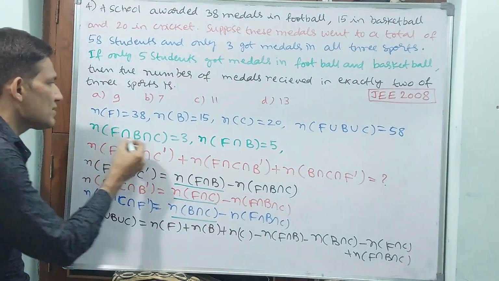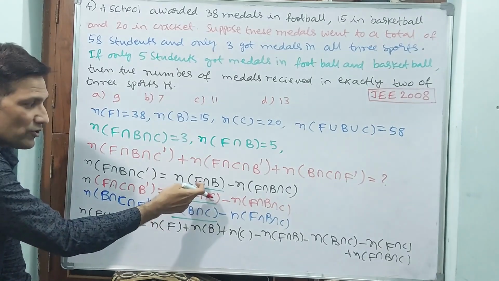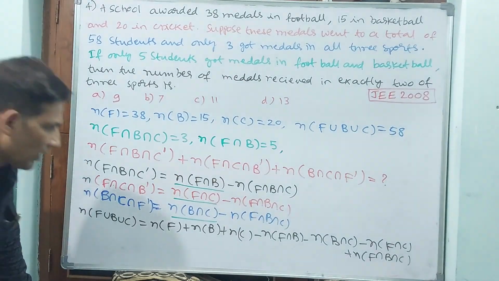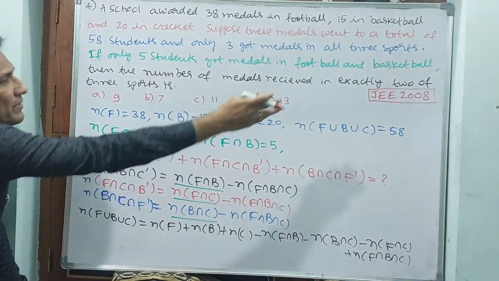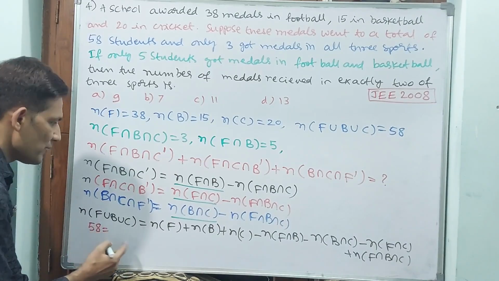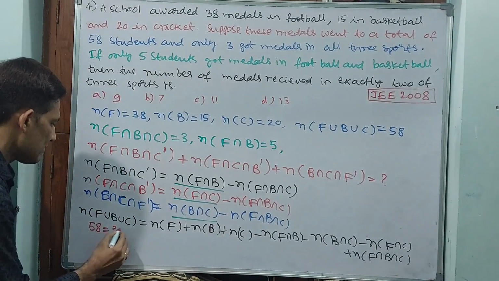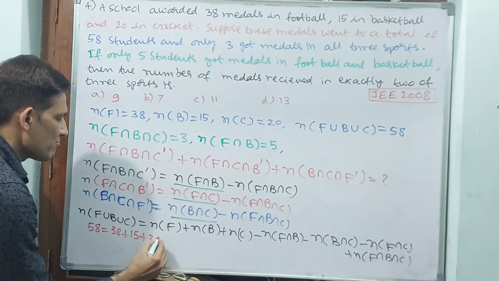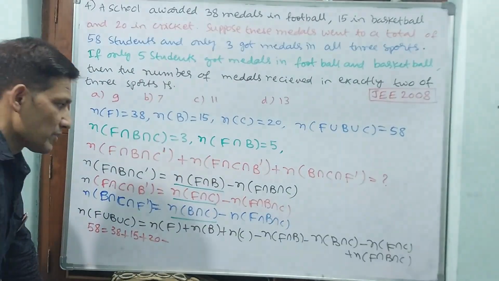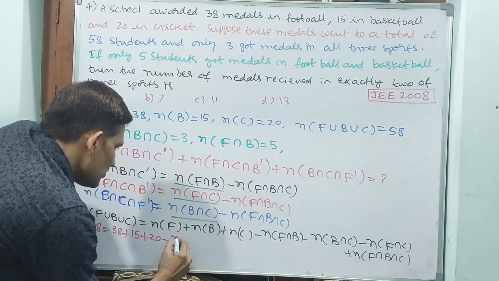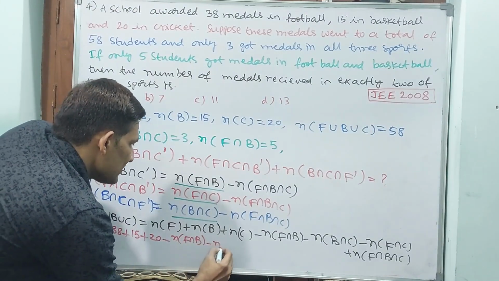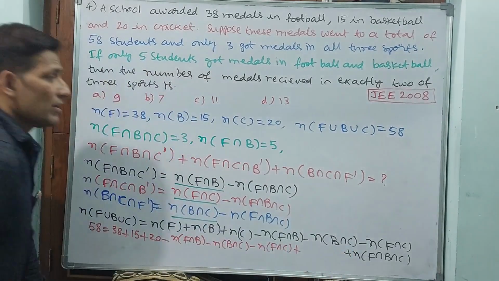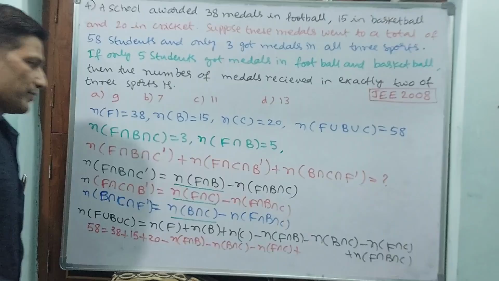Why? Because you are going to add these. Separately you are not going to get them. That you keep in your mind. Okay? Do you have this? Yes, definitely. Why? Because 58. Write down: 58 is equal to F you are having, yes, 38, plus B you are having, yes, 50, plus C you are having, yes, 20, minus this separately you write. That means n of F intersection B minus n of B intersection C minus n of F intersection C plus F intersection B intersection C, yes, 3.